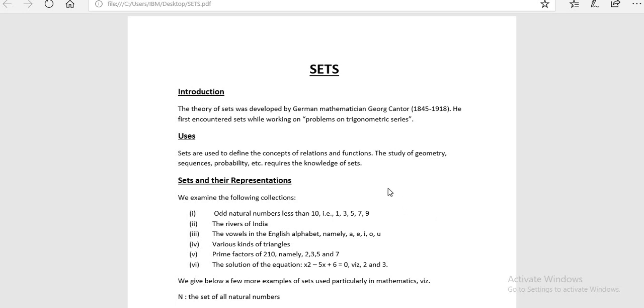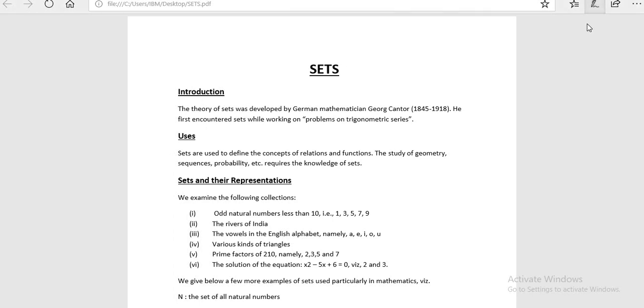Now these are, if you see, what? These are the collections. Now we note that each of the above examples is a well-defined collection of objects, in the sense that we can definitely decide whether a given particular object belongs to a given collection or not.